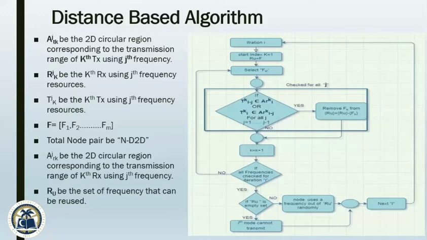Now another pair enters the system, and this time again the loop will check this pair with all frequencies, and if any frequency lies in the range of existing nodes, thus creating interference between the nodes, it will be removed from the pool. Then ensure that all the frequencies are checked for this iteration. After that, it will check the availability of frequencies in the pool. If available, then it will assign any frequency. If not, then this node cannot transmit. Basically, we are ensuring protection of the receiver from contending nodes and providing existing receivers protection from the incoming transmitter. And this is done through the first decision block.